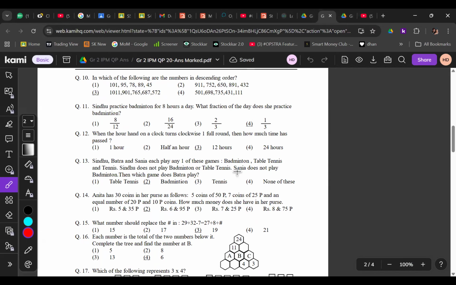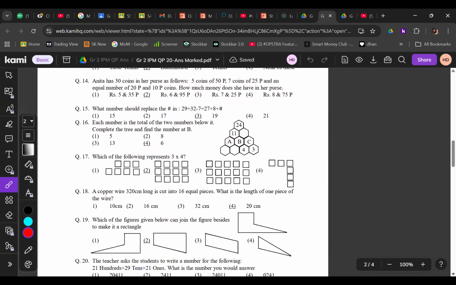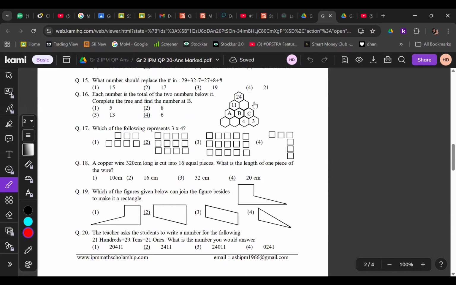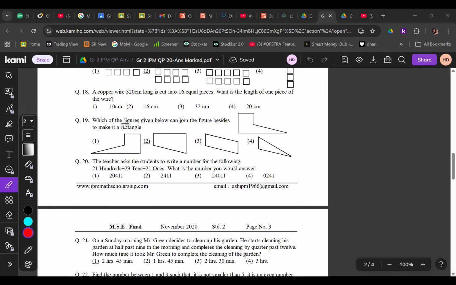Can you see the screen? Yes. Very good. Which questions can you see? 10, 11, 12, 13, 6. Can you read easily? Can you read this easily? Yes. Because this is the same question they have asked again. Can you see this? It's very teeny tiny. Same question they have asked again. Can you see this here? Answer is 2. I can see it. Right?